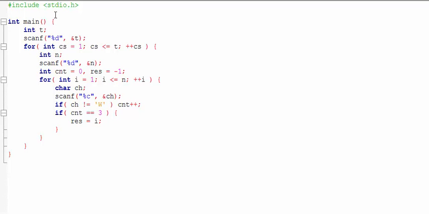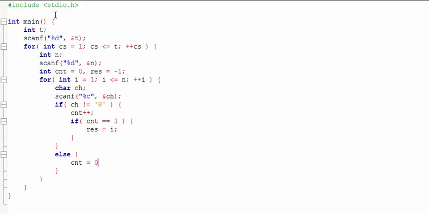Okay, so if it's a win, well, let's put all these inside the case where it is a win. If it's not a win, what we will be doing is we'll make count equal 0.